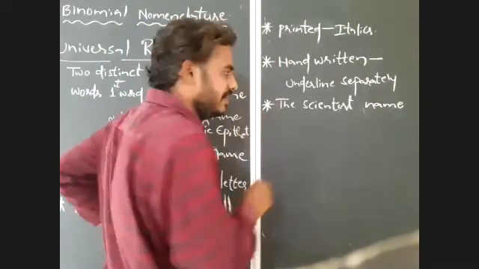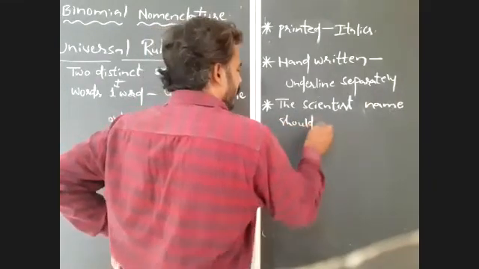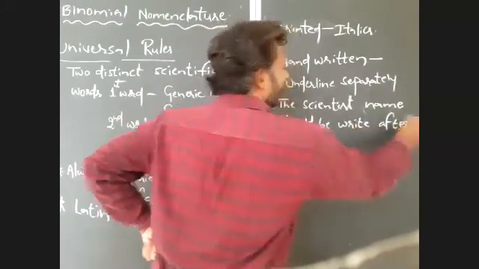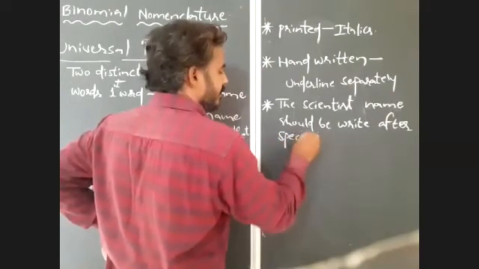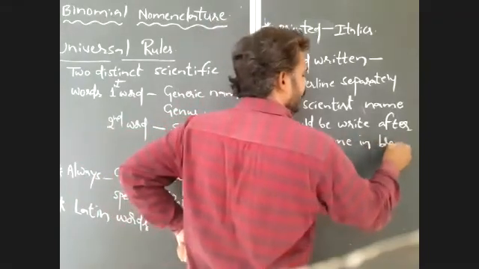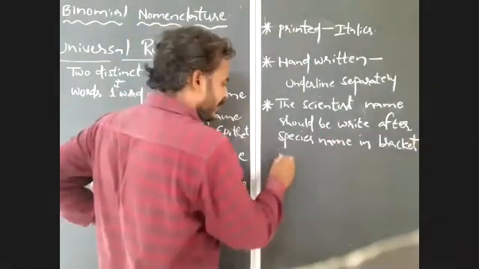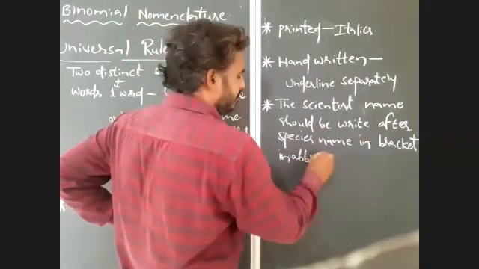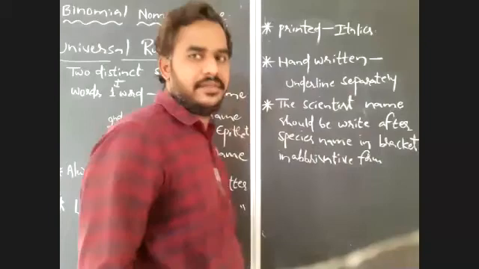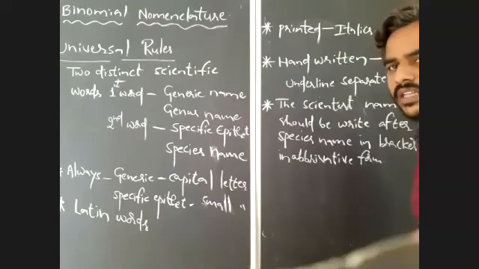The scientist name should be right after the species name, in bracket, in abbreviated form only, not full form. In abbreviated form, the scientist name should be written. So that also you have to remember.